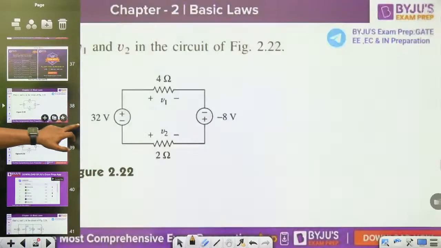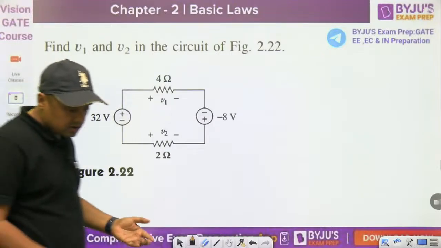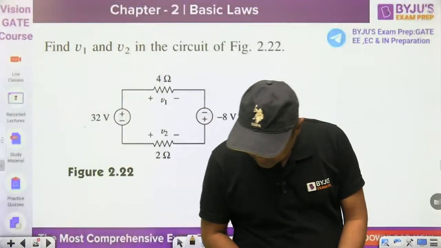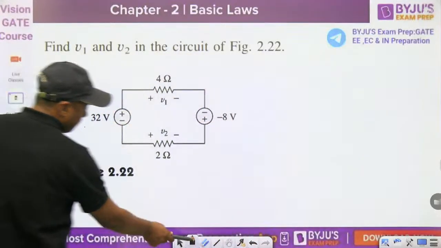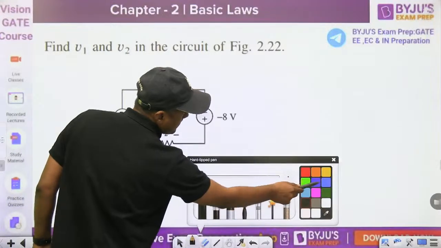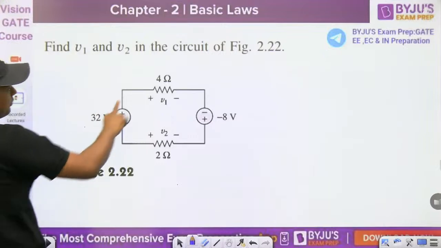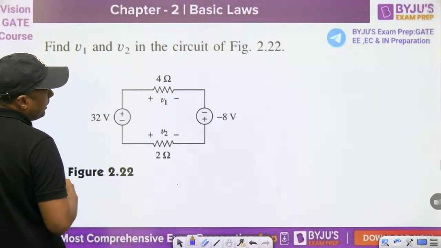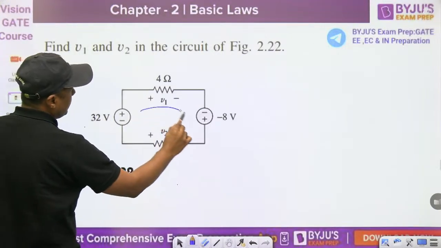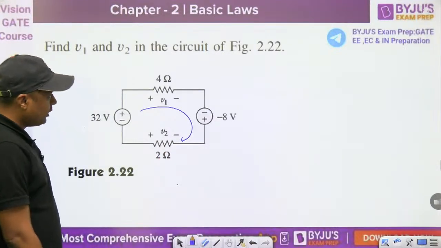Then this question, tell me what is the value of V1 and V2 without silly mistakes. Everyone write the answer in the comments box without silly mistakes. Find V1 and V2 in the circuit of figure 2.2. This is the V1, this is the V2. Now this is given here. Then can you apply the KVL here? Like this you can apply the KVL. This value is given, find the values.